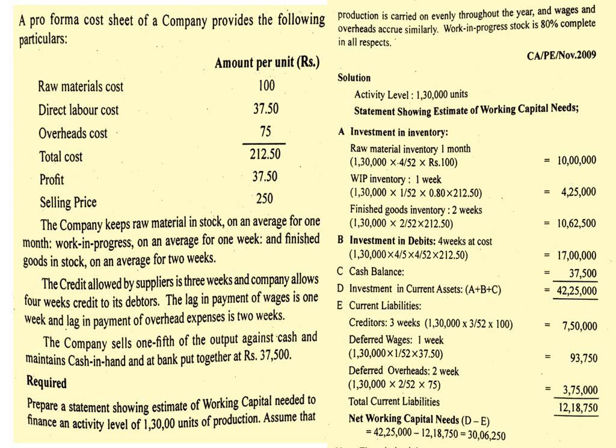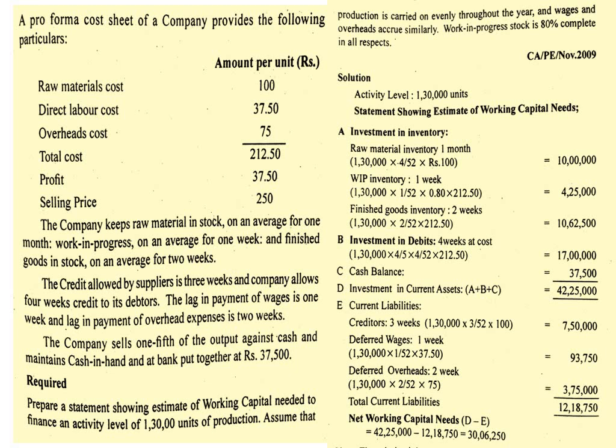The company sells 1/5 of the output against cash and maintains cash in hand and at bank put together at rupees 37,500. We are going to prepare a statement of working capital needed to finance an activity level of 1,30,000 units of production, assuming that production is carried on evenly throughout the year and wages and overheads accrue similarly. Work in progress stock is 80% complete in all respects.